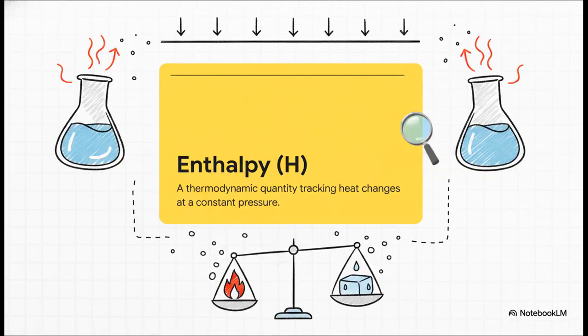Now, tracking both heat and work in an open environment can be a real headache. Since most real-world chemistry happens in open beakers at a constant atmospheric pressure, scientists use a special, highly useful ledger called enthalpy, denoted by H. Enthalpy is just the system's internal energy plus the product of its pressure and volume. It specifically allows us to track heat transactions seamlessly when the pressure stays exactly the same.